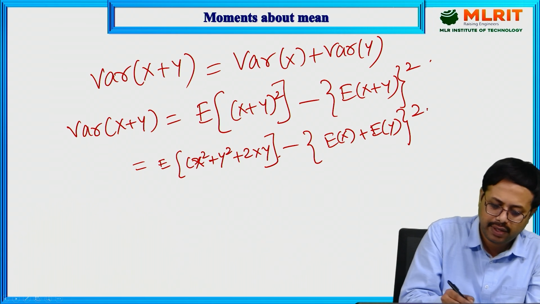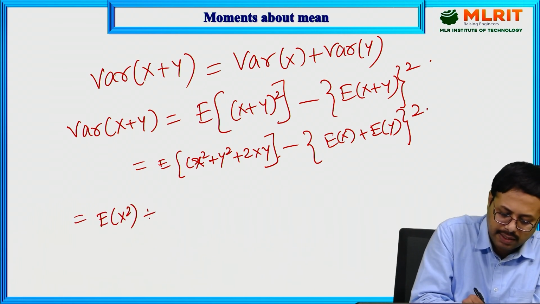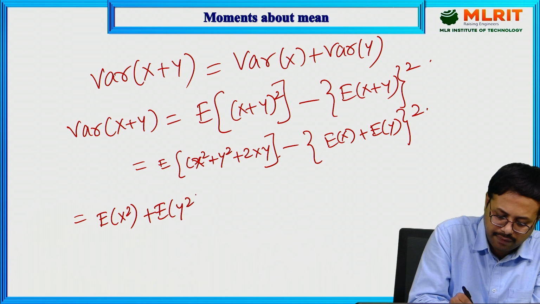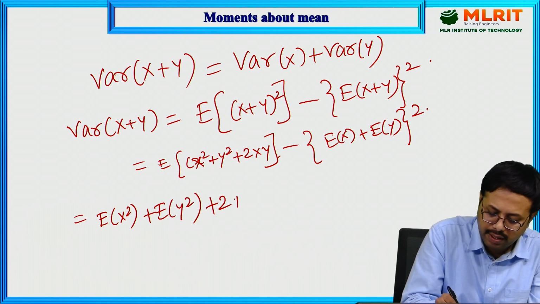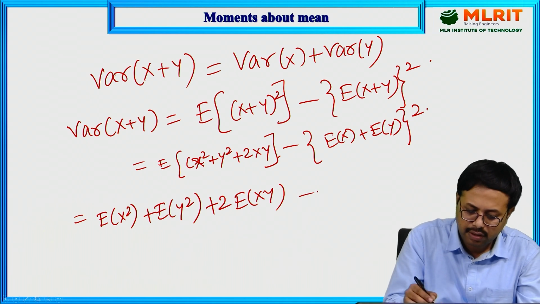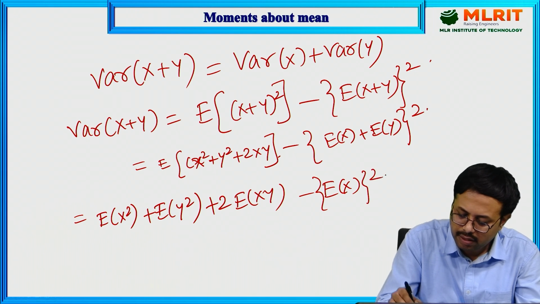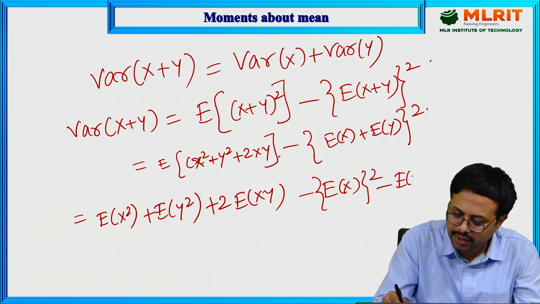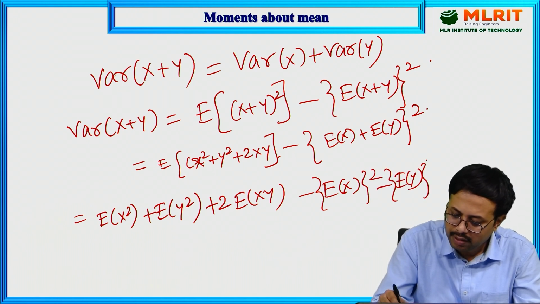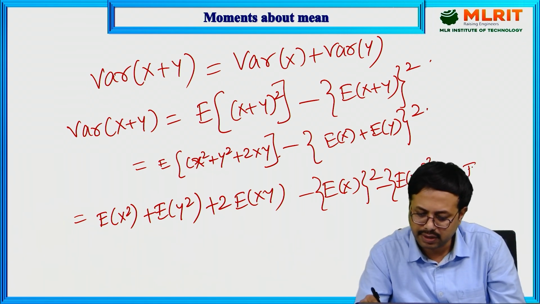Simplifying further, we get expectation of x square plus expectation of y square plus 2 into expectation of xy, minus, a plus b whole square: expectation of x whole square, plus expectation of y whole square, plus 2 into expectation of x into expectation of y.